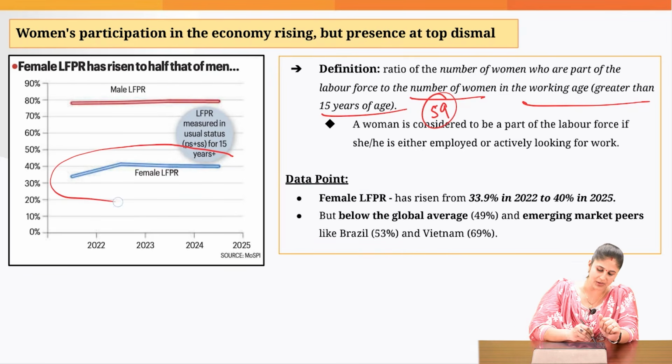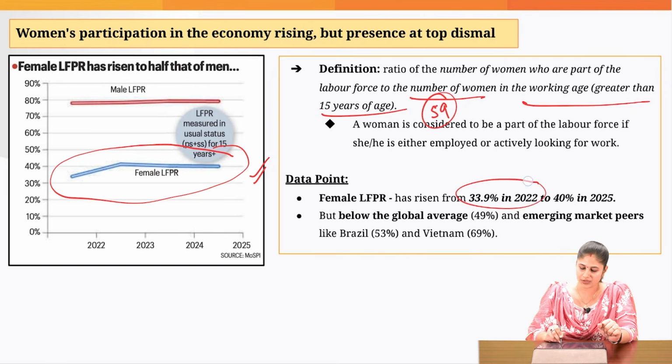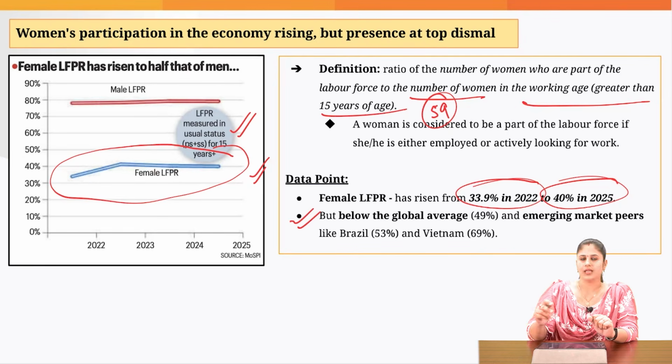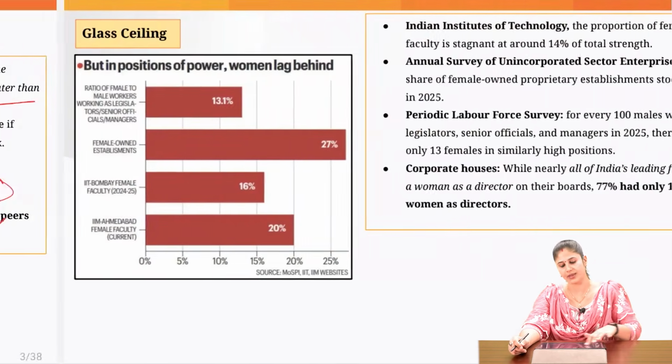And as you can see in this graph, the female labor force participation rate has improved over a period of time. From 33% in 2022, it is currently 40% in 2025, based on the usual status. That is, principal status means what you have been doing for the majority of the year. Subsidiary status is what you have been doing for the lesser part of the year. But even today, the female labor force participation rate is still below the global average. The global average is 49%. And we are still below emerging economies like Brazil and Vietnam, where the female labor force participation rate is quite high compared to India. It is 53% in Brazil and 69% in Vietnam.